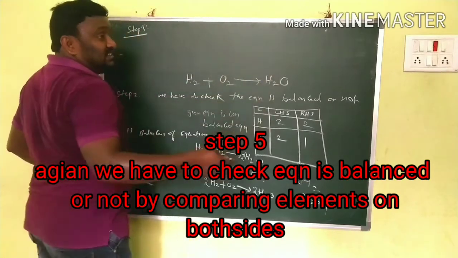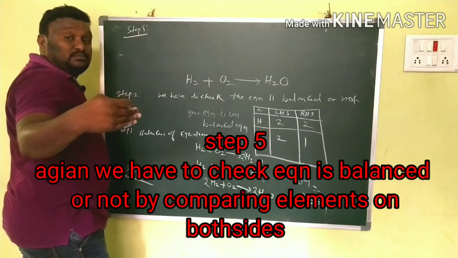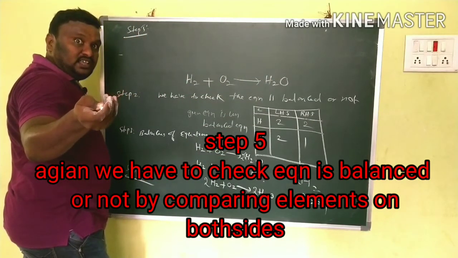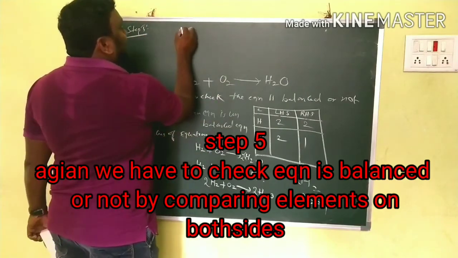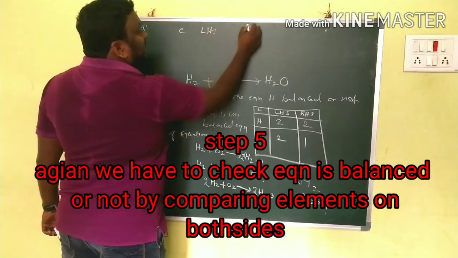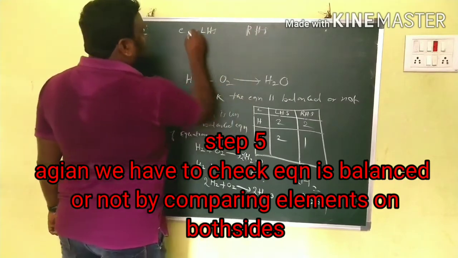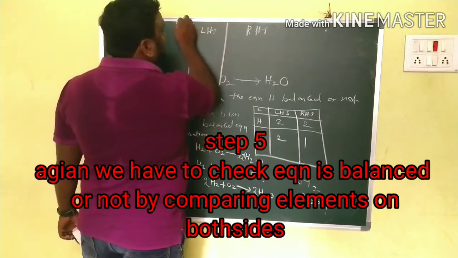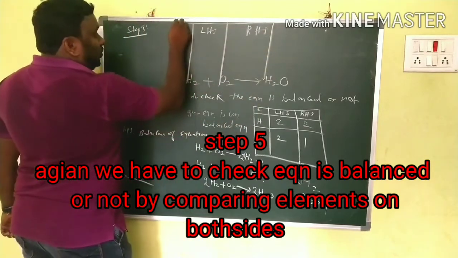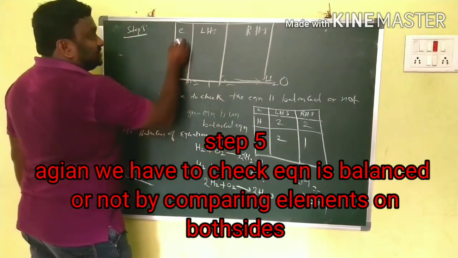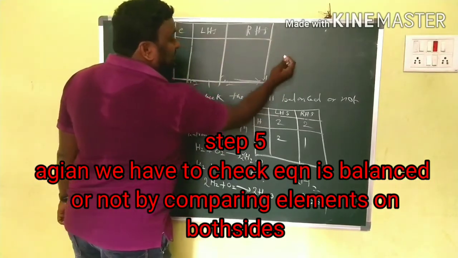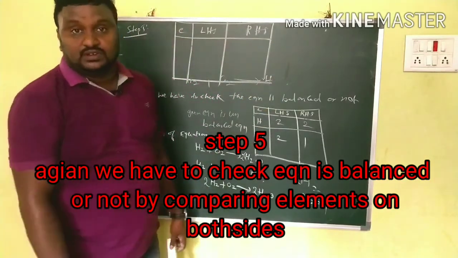Again we draw the table of elements, LHS and RHS. While you are learning the balancing of chemical equations, go for this method first, then it becomes very easy for you. Clear?